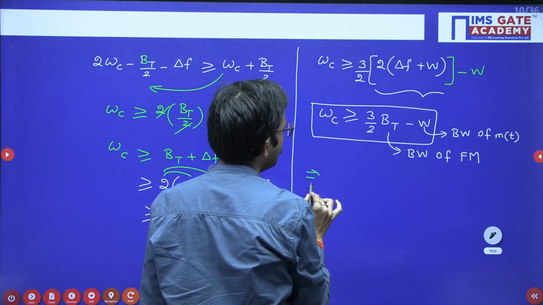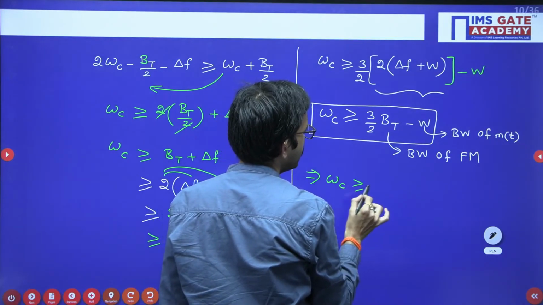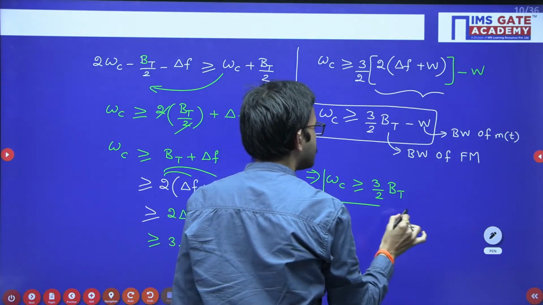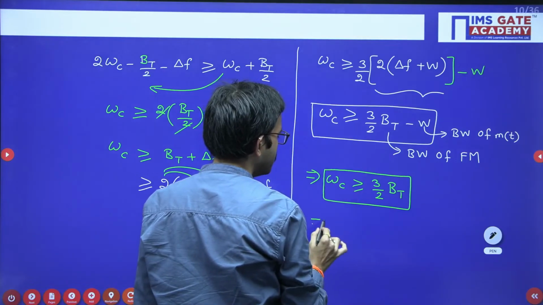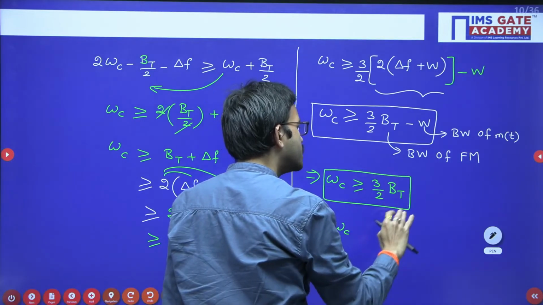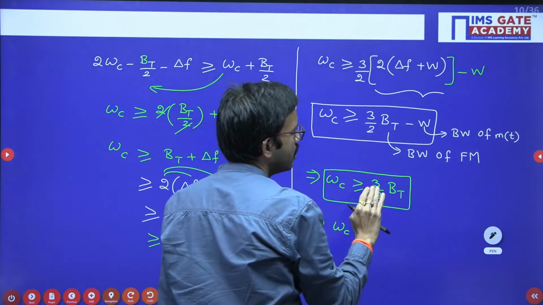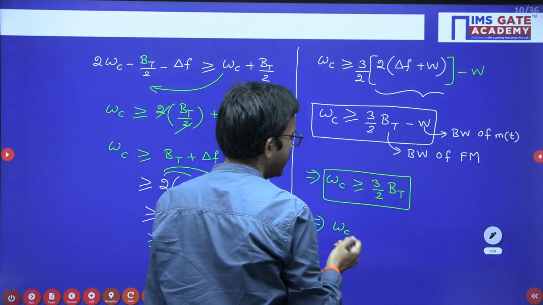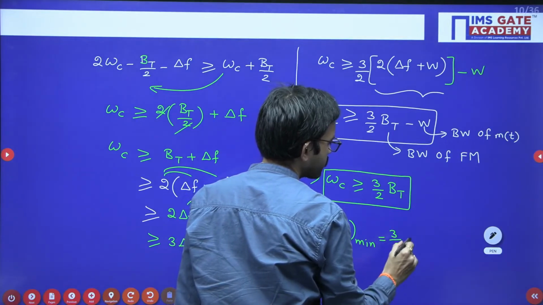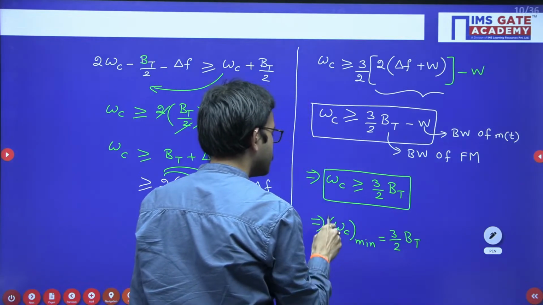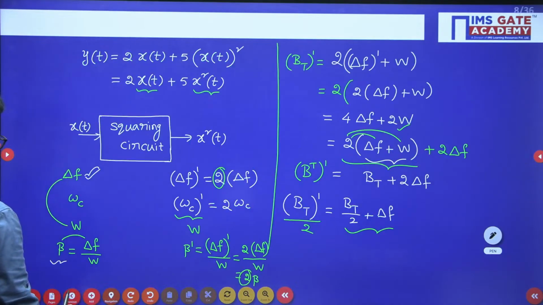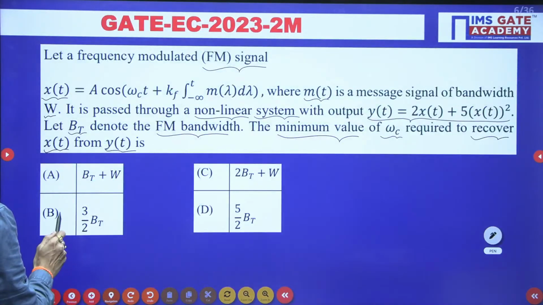So from there you are going to get 3 by 2 BT. Okay. So from here, if you want omega c, you can consider this value, or you can consider any value when compared to this one, it should be greater, right? So obviously omega c minimum will be 3 by 2 BT. So the answer for this question is option B, 3 by 2 BT.